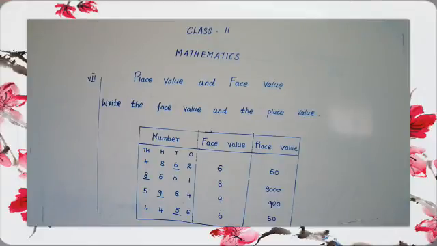Which number is underlined? 5. Yes, okay. So you write 5 in the first box, the face value box. Then 5 is in which place? 100 place. So we have to multiply by 100. 5 multiplied by 100 is equal to 500. In the second box you have to write 500. Do you understand? This one part is today's classwork method.